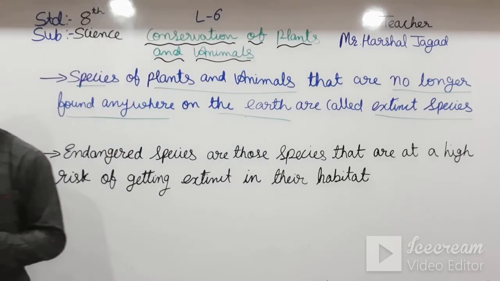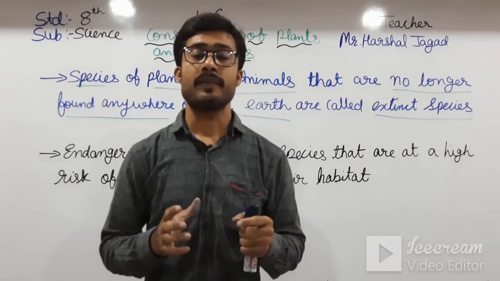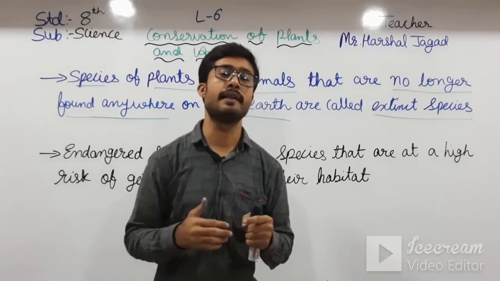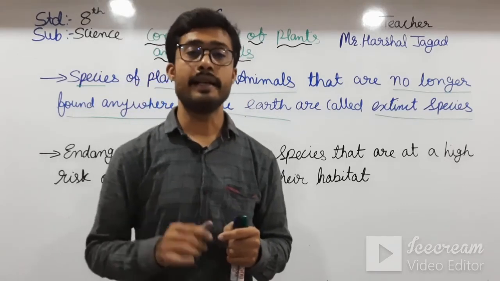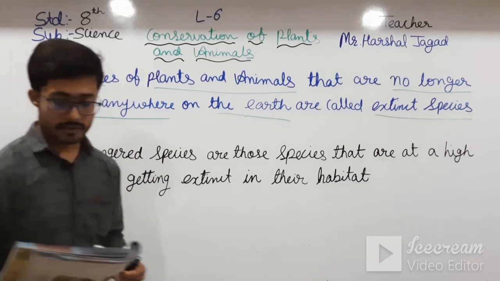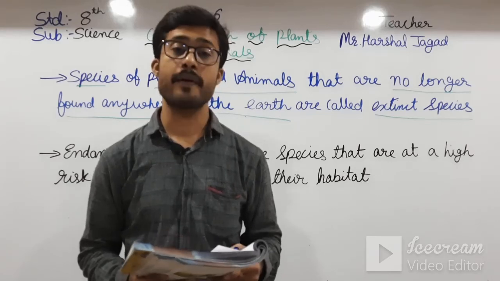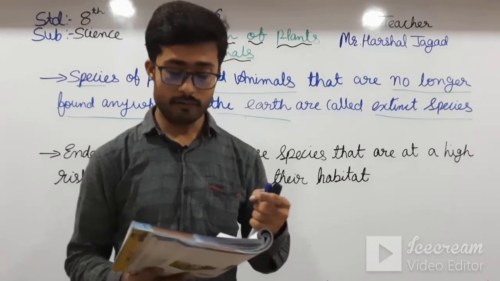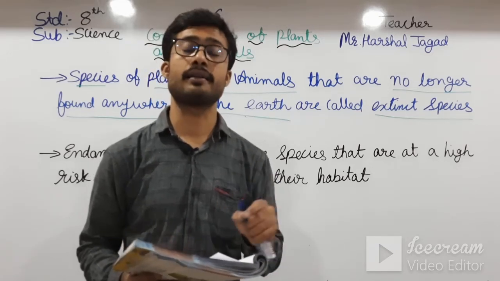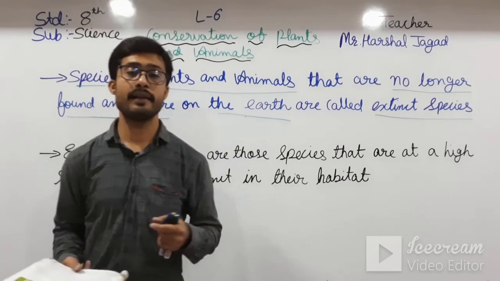deforestation. First of all, what is deforestation? We all know what deforestation is, but now we will only see some of the main points of loss of biodiversity, and in the next video we will see in detail. So I am just reading that. Mass scale felling of trees due to natural resource or human activities is called deforestation. See here, timber and wood requirement, overgrazing, population increase. These are some of the factors of the loss of biodiversity, but we will see that in detail in our